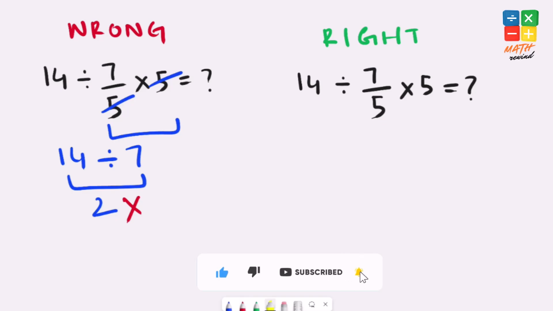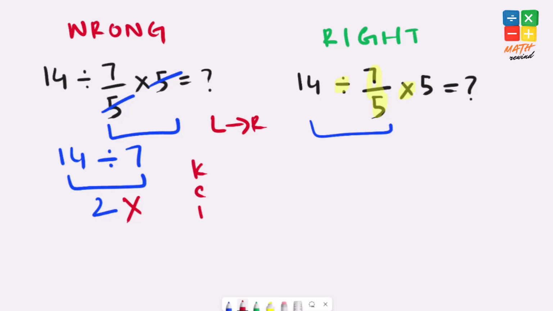If you notice, in this expression we have division and multiplication operators present, and when you have both multiplication and division operators present in an expression, you must work from left to right. So we have to solve this division first, and there is a fraction present in this expression, 7 over 5. This is not 14 divided by 7 divided by 5, this is 14 divided by 7 over 5. So we can use the KCF rule here.